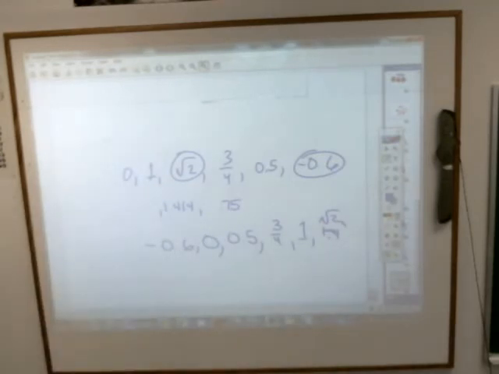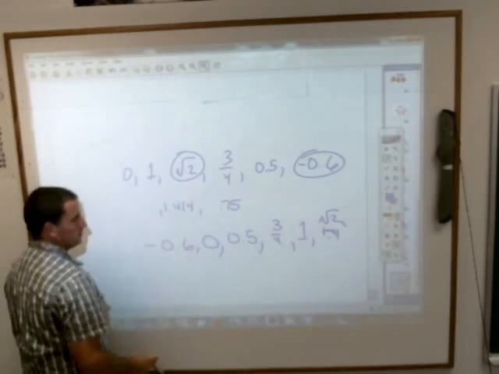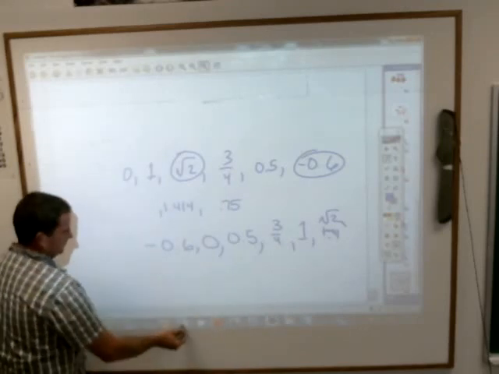The square root of 2 doesn't mean a whole lot to us. But if I said you missed the square root of 2 problems on your paper, most of you would look like, I don't know what that means. But you need to be able to get the approximation or what it's close to right there. Wasn't that exciting?